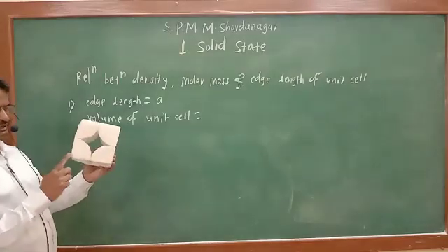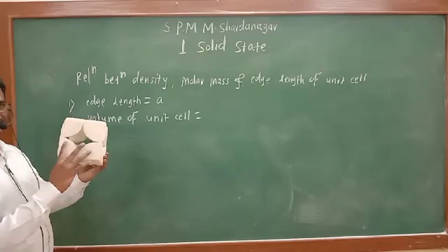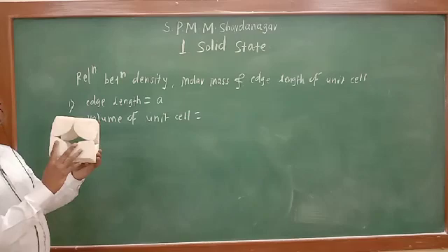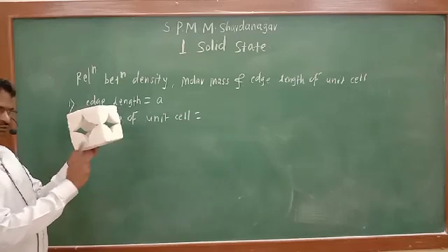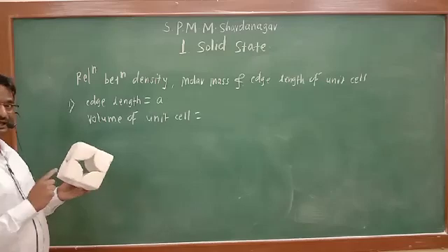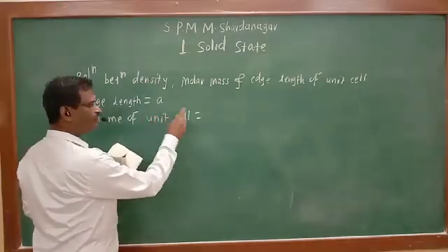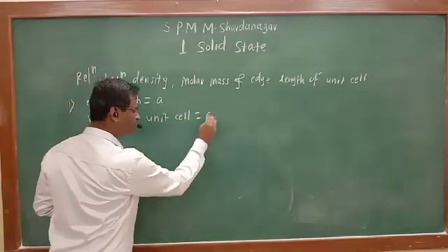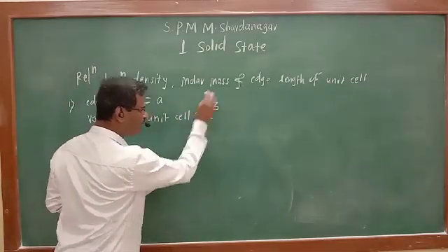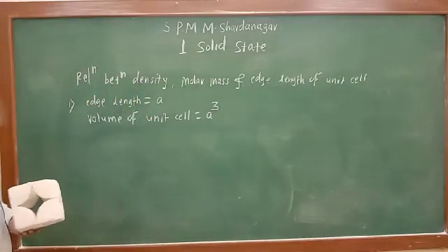This is A, this is A, this becomes A into A square, that is the area. And that area, whenever multiplied by this side, A, that will become the volume. Means A multiplied by A multiplied by A, that is the volume of the unit cell, will be equal to A raised to 3. A cube is the volume.